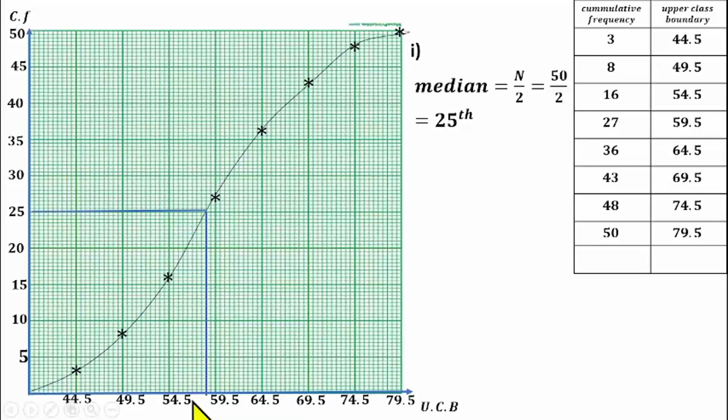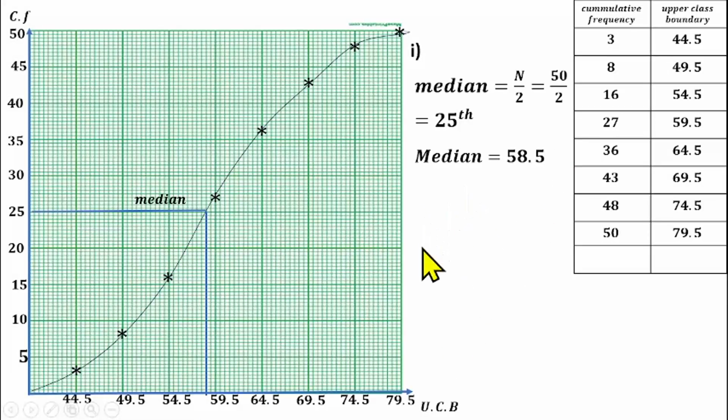And this 54.5 to 59.5, the difference between them is 5. Right? Yes, 5. So each line will represent what? 0.5 also. So I'll be having a median here, so I can read that. So 2 lines will be 1. So I have 1, 2, 3, 4. Added to this 54.5, that should give us around 58.5 for the median.